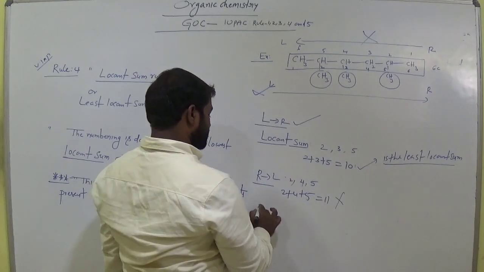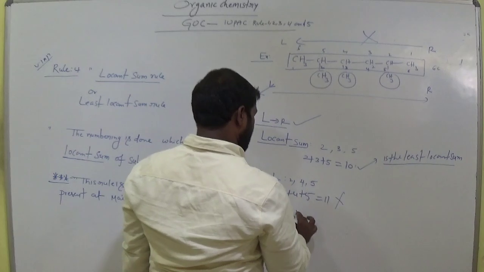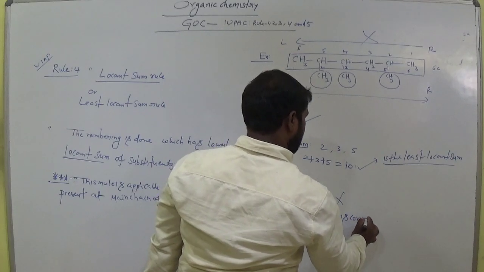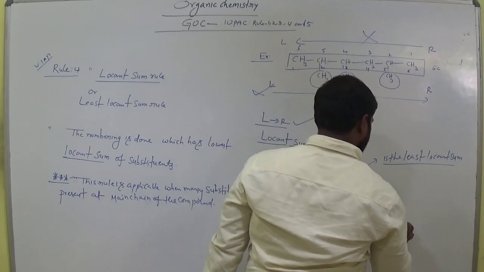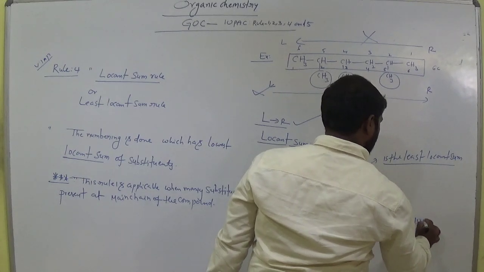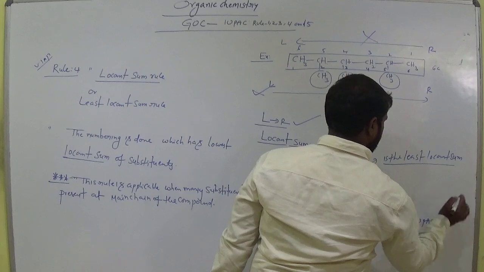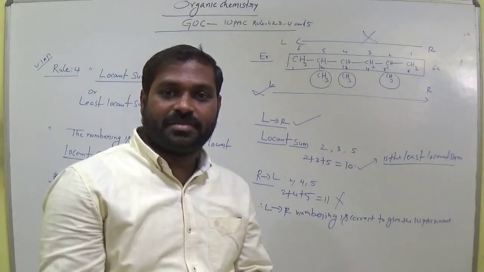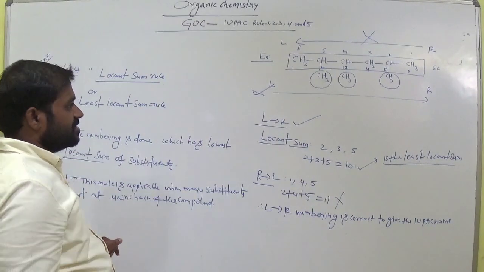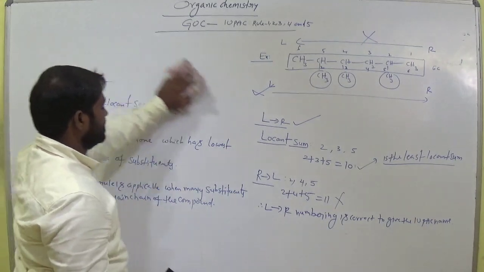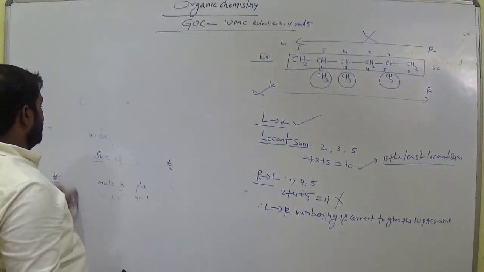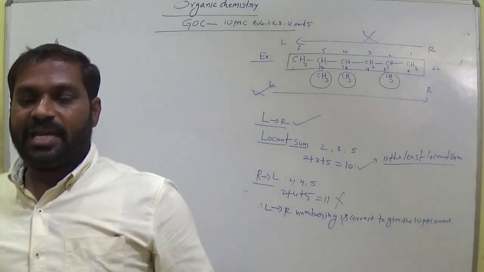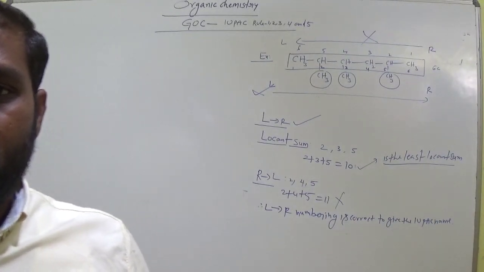Therefore left to right numbering is correct to give the IUPAC name. Later I will tell you how to give the IUPAC name. Okay. So these are all the fundamentals. This is rule number 4, very very important. Okay, students. Again we will meet in the next class. Okay. Have a nice day.